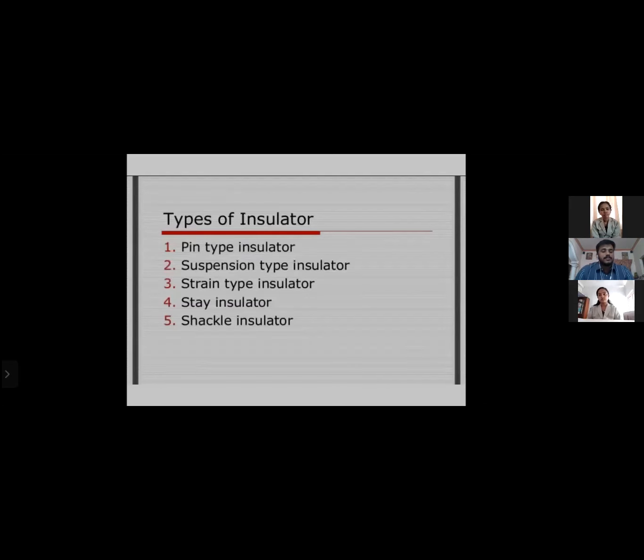There are five types of insulators. First one is pin type insulator. The second one is suspension type insulator. The third one is strain type insulator. The fourth one is stay insulator. And the fifth one is tackle insulator.